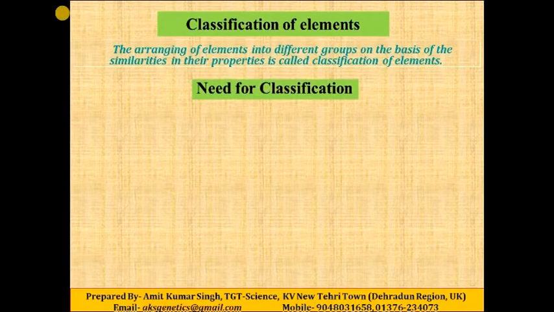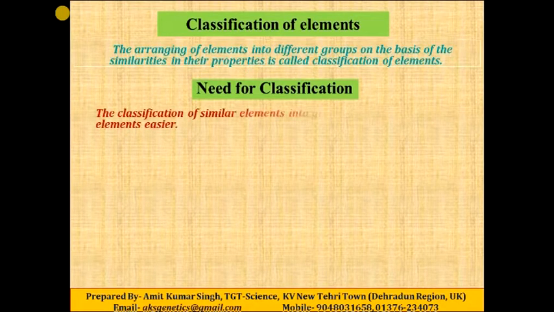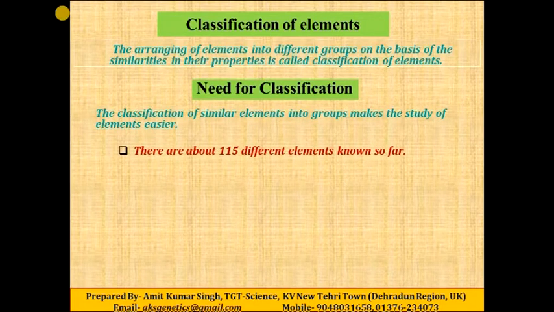Now we need to understand why there is a need for classification of elements. The classification of elements into groups makes the study of elements easier. That's why we need to classify the elements. And nowadays more than 100 elements are known so far, so a proper classification system is highly necessary.